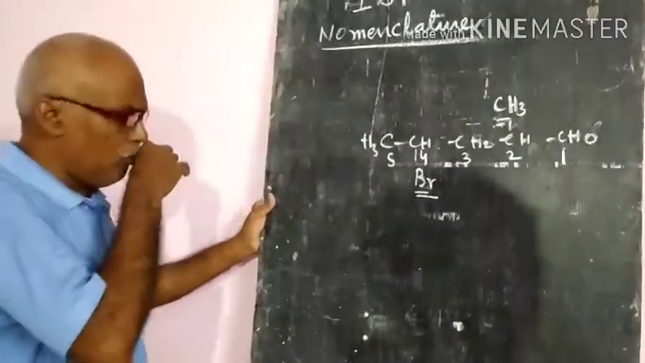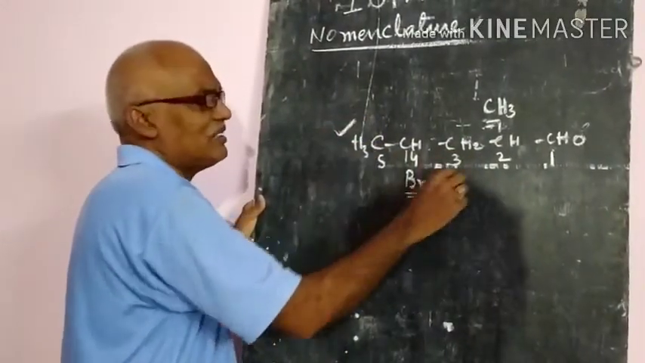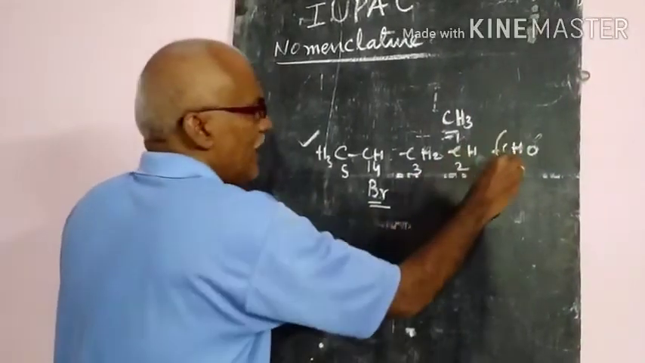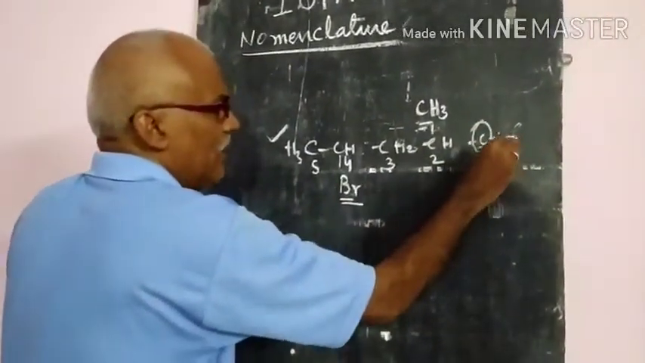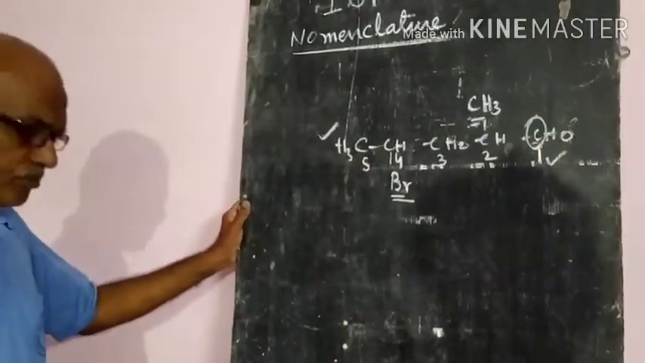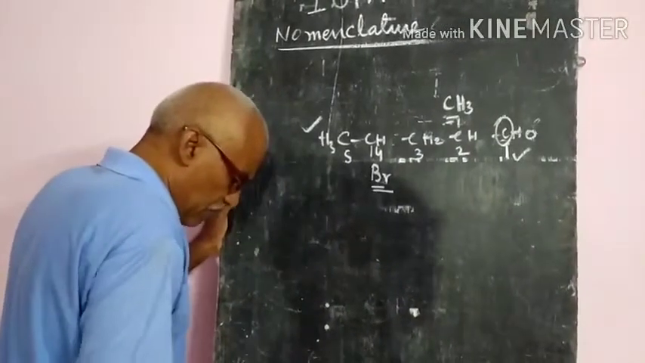So whenever there are long chains or open chain aliphatic carbon compounds, the carbon atom where the aldehyde group is there will be taken as 1, and for the remaining we will give the numbers. Okay, so let us see one name of a compound.